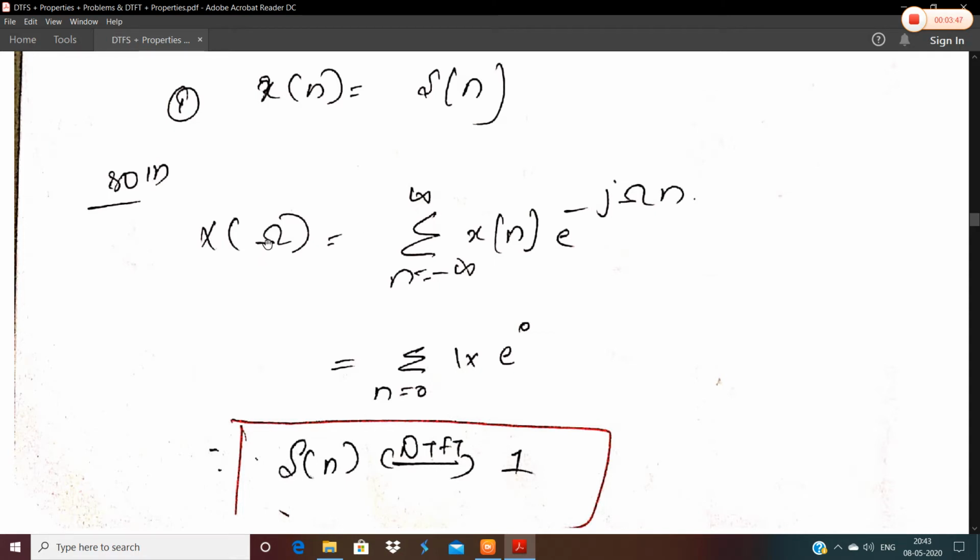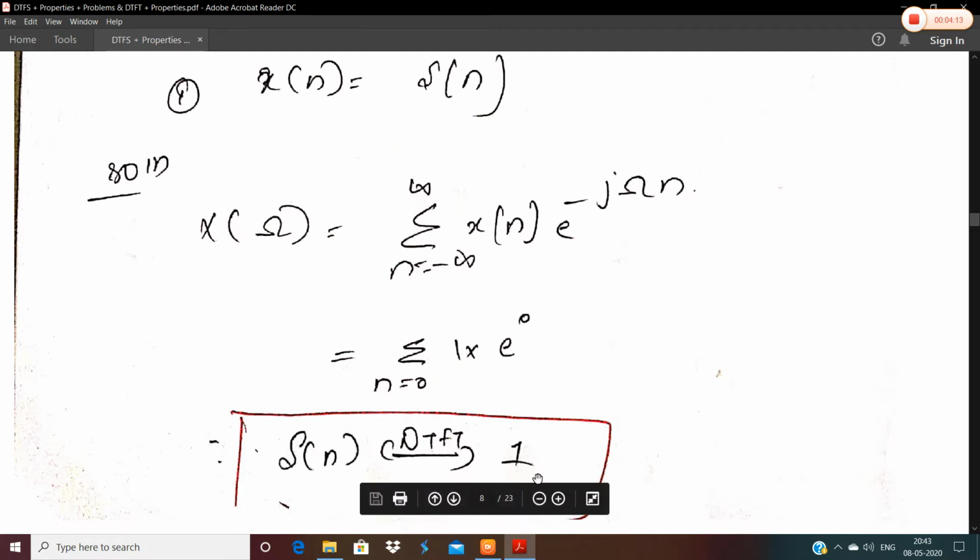X of omega, or X of e raised to j omega, it can be notated either way, is equal to sigma n equal to minus infinity to plus infinity x of n e raised to minus j omega n. The value of x of n for delta of n is 1 when n is equal to 0. Substituting 1, and substituting 0 in the exponent, we get e raised to 0 is equal to 1. So 1 into 1, the DTFT of delta of n is nothing but 1.